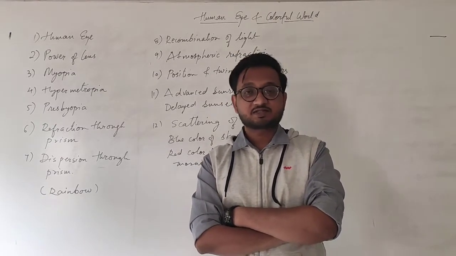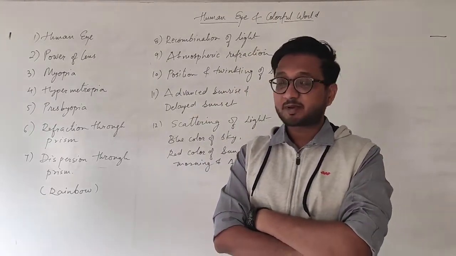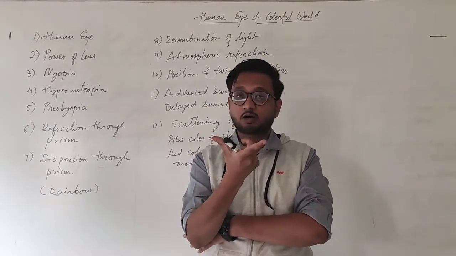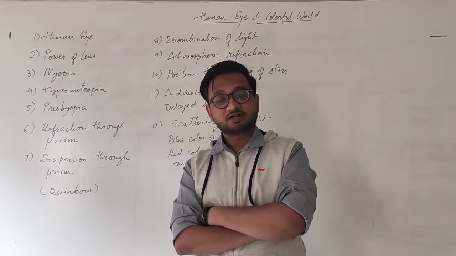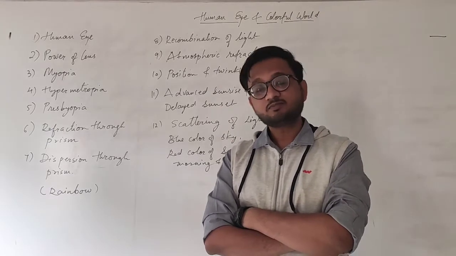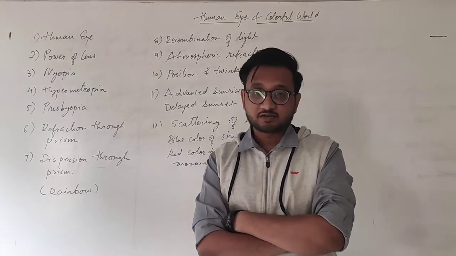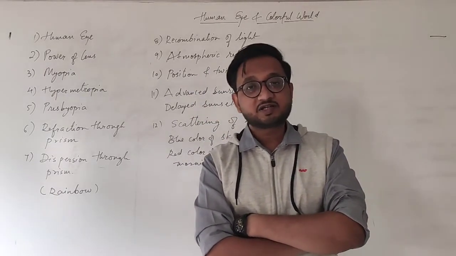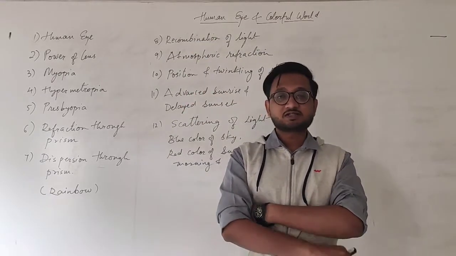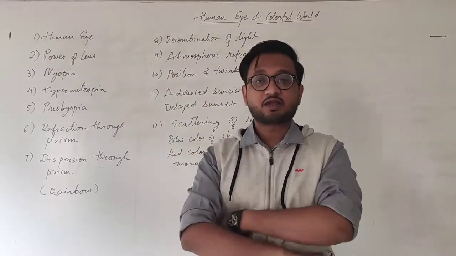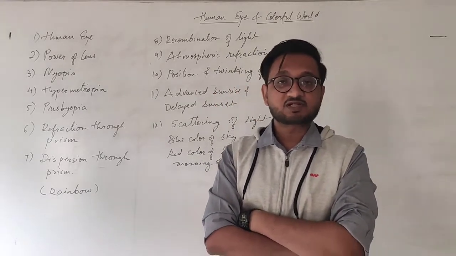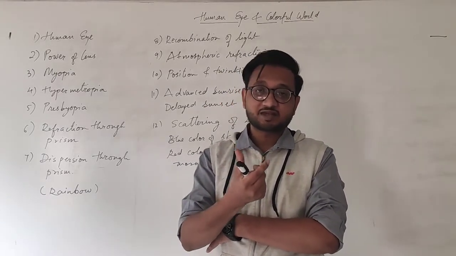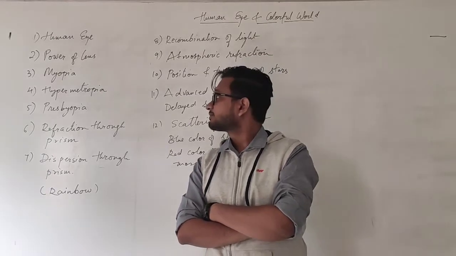Our natural eye lens, that is a jelly-like substance, has the ability to change its power. With the help of ciliary muscles, it can either become thick or thin. When it becomes thick, the converging power of the lens increases. And when the lens becomes thin, the converging power decreases when we are observing faraway objects. So this ability of our eye lens to change the focal length and adjust it on the retina with the help of ciliary muscles, by becoming thick and thin, is called power of accommodation.